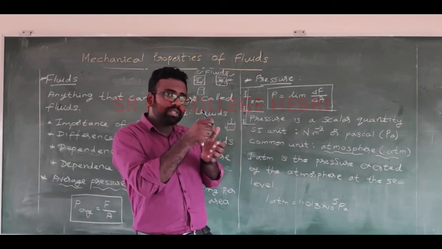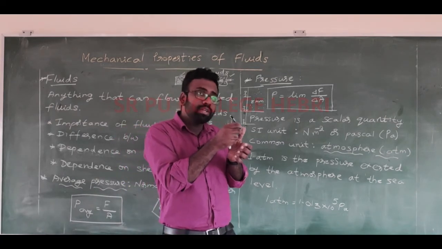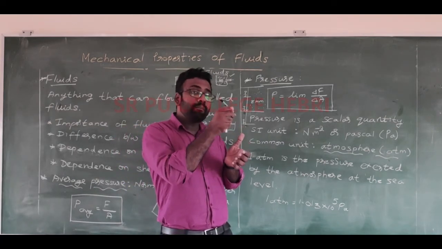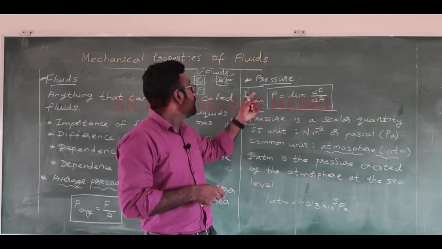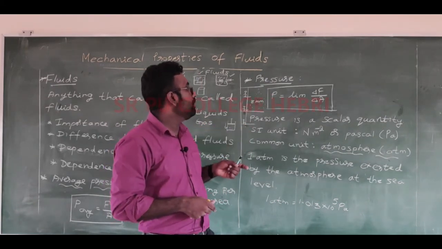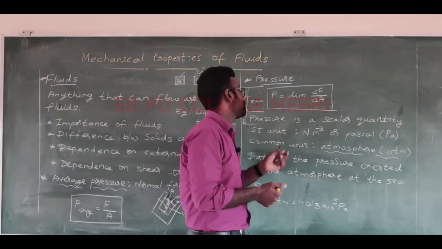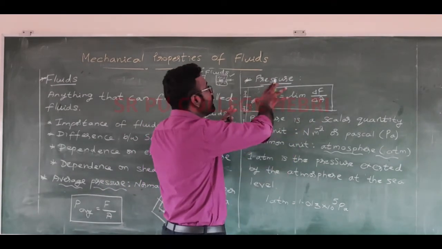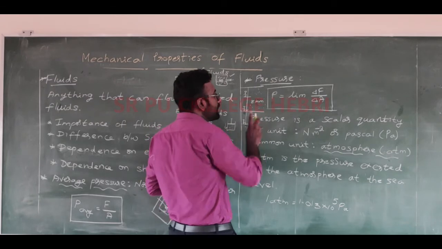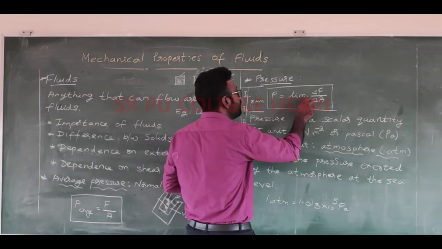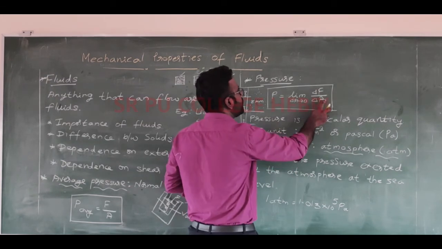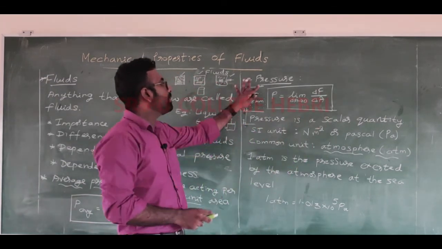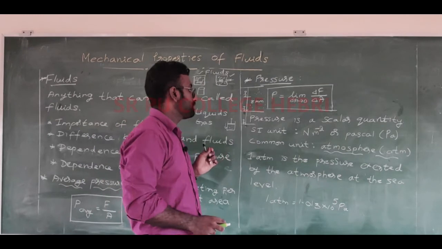So the force experienced on that particular area will increase when we decrease the area. Now, I can say that the limiting value, where I say it is a pressure, can be written as P is equal to limit delta A tends to 0 delta F by delta A. So this is the limiting value of pressure.